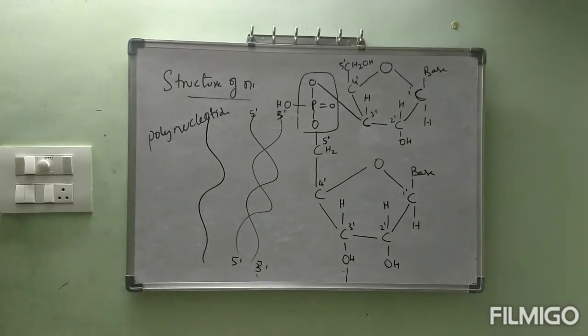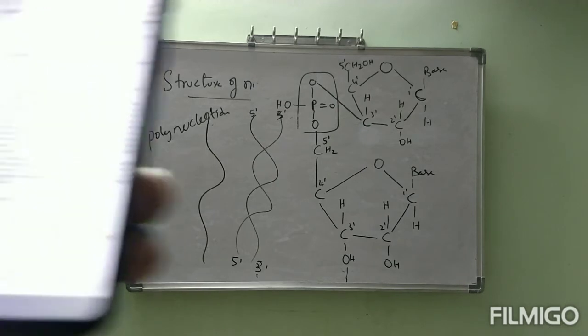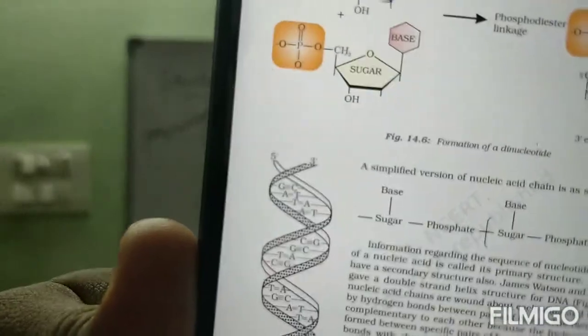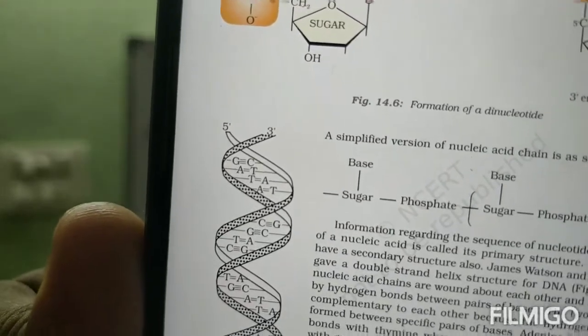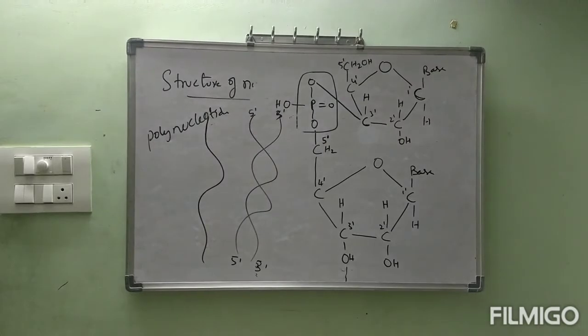Observe that in the textbook, you will understand easily, no problem. Between G and C, 3 hydrogen bonds are present. A and T, 2 hydrogen bonds are present. T and A again. Like that, one helix and another helix will be joined by hydrogen bonds. That is about the structure of DNA, the double strand helix structure of DNA.